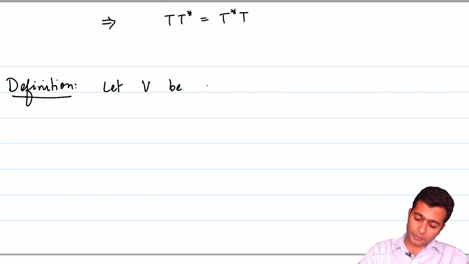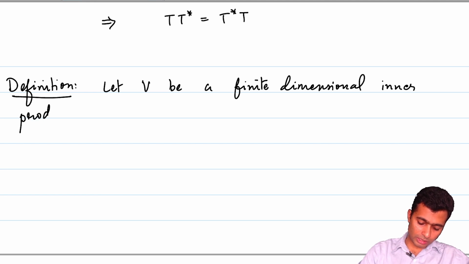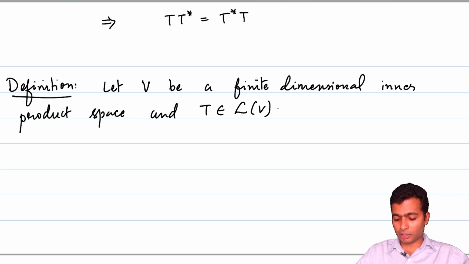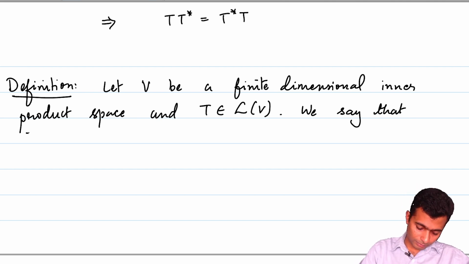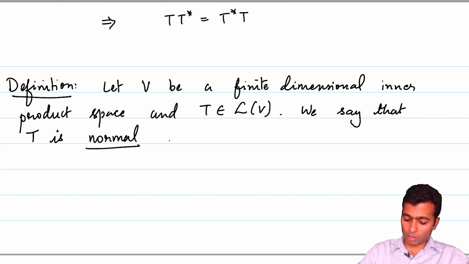So, let V be a finite dimensional inner product space, and the setup was just as we defined, and T be a linear operator on V. We say that T is normal. Let me write the word and underline it to stress that we are defining this. We say that T is a normal operator.